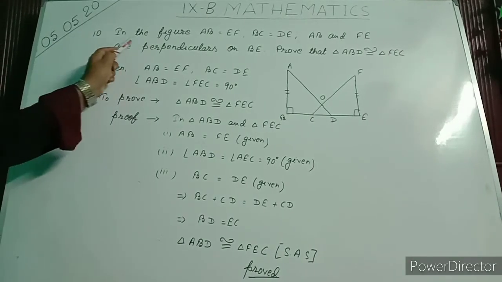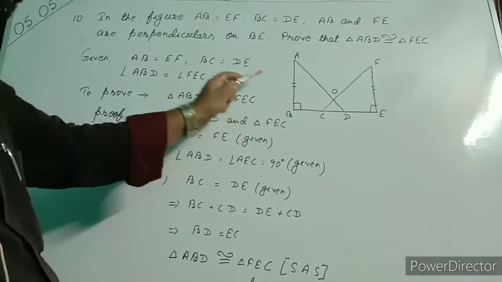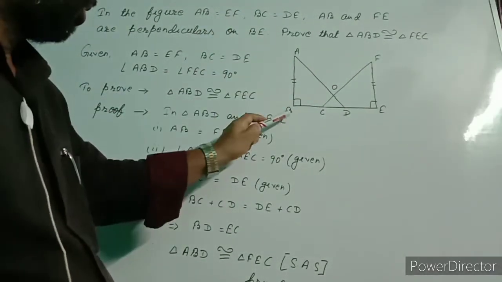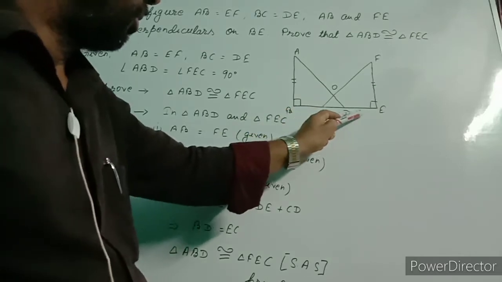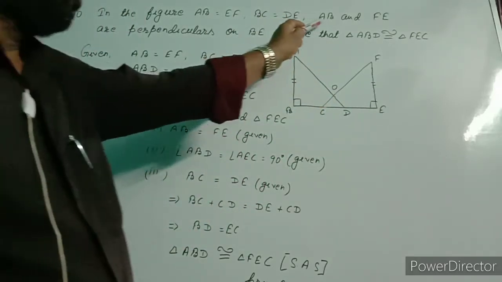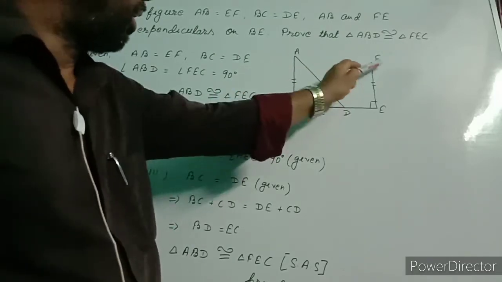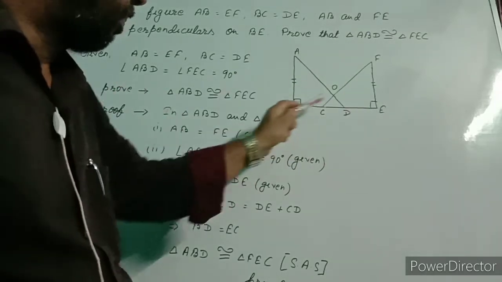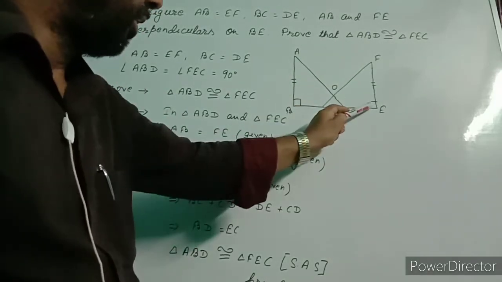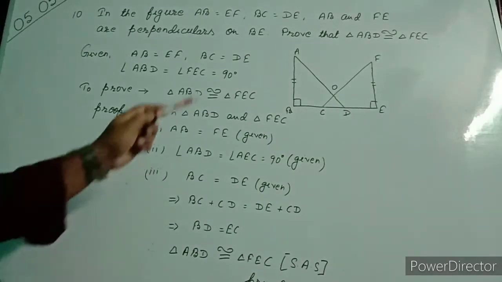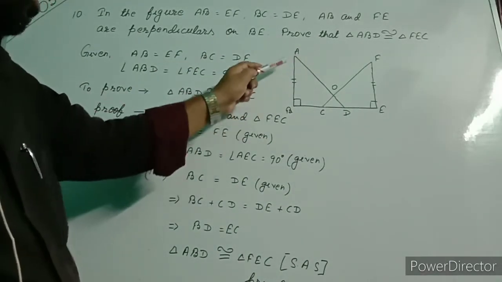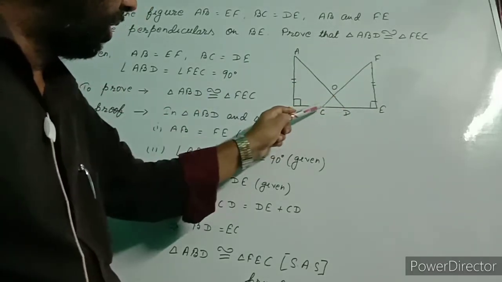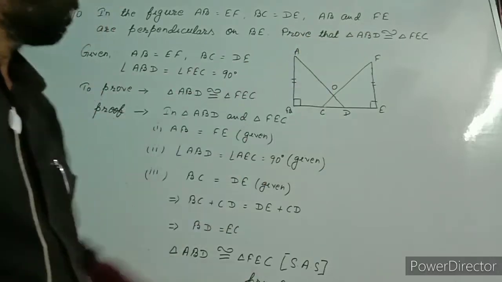Question number 10. In the figure, AB equal to EF, BC equal to DE. AB and FE are perpendiculars on BE. So here is 90 degrees, here is also 90 degrees. Now we are asked to prove triangle ABD and triangle FEC, these two triangles, are congruent.